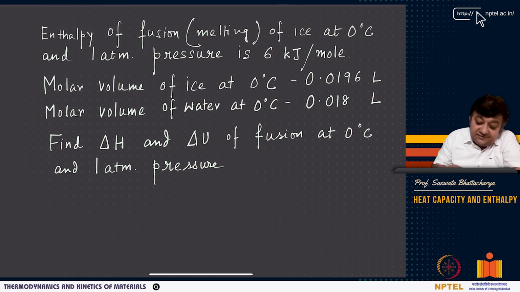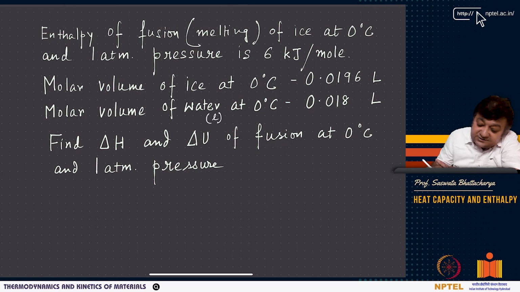Now you see another very interesting thing: the molar volume of ice at 0 degrees Celsius is 0.0196 liters and of water is 0.018 liters. This is liquid water. Remember, ice is the solid form of water, and water is in the liquid form.